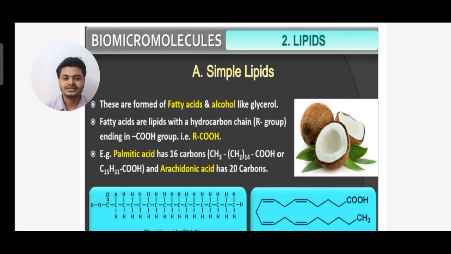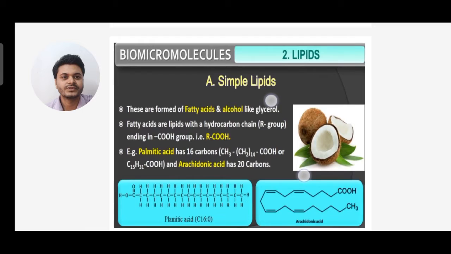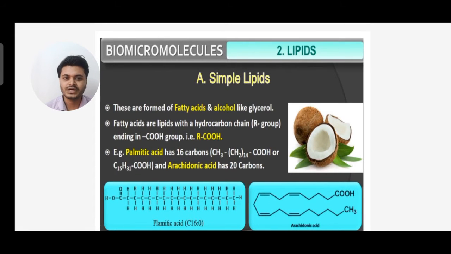So arachidonic acid has 20 carbons and palmitic acid has 16 carbons. You can see the structures of palmitic acid and arachidonic acid. So simple lipids are formed of fatty acid and alcohol like glycerol.